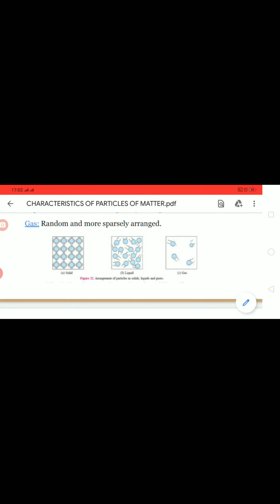In gases, very far from each other. In solids, very, very close, rigid. Liquids are not as far as gases, not as close as solids. They are in medium range.